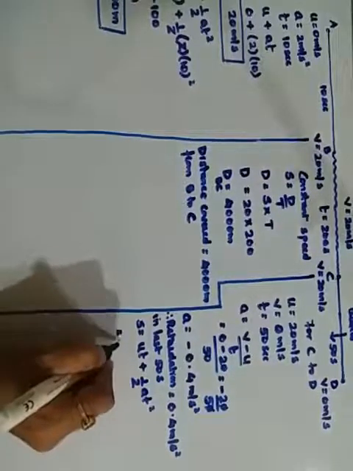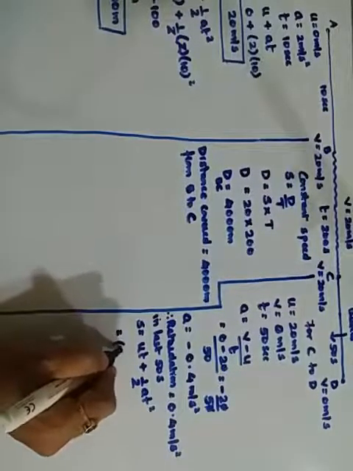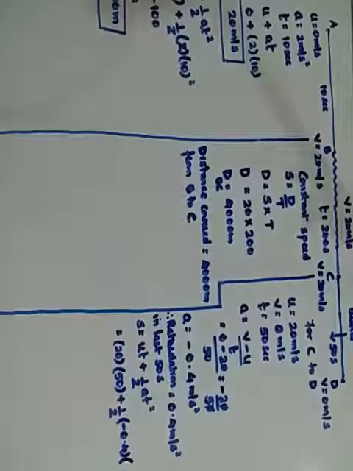So u is 20, t is 50, plus half into a, what is the acceleration here? Minus 0.4, into t square. Your t is 50, so 50 square.